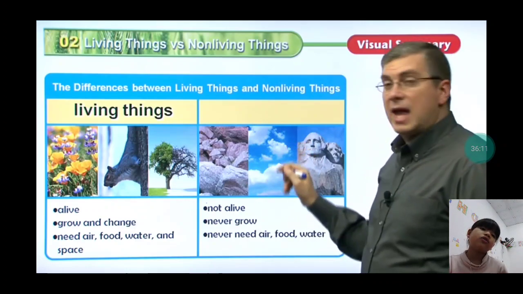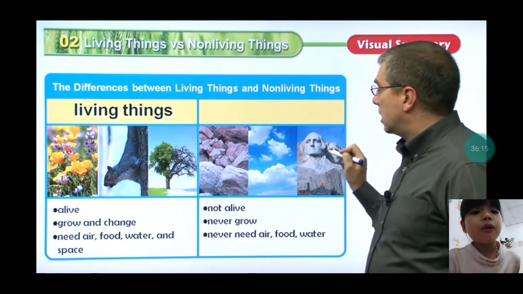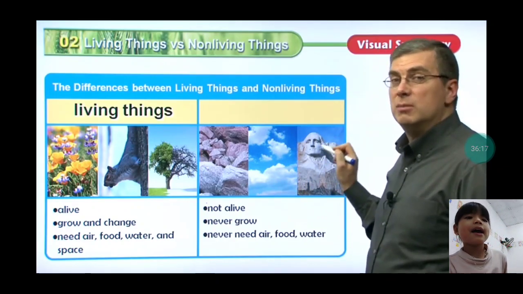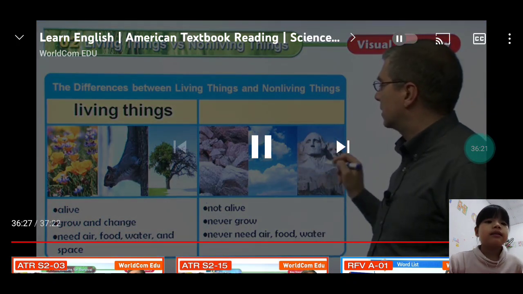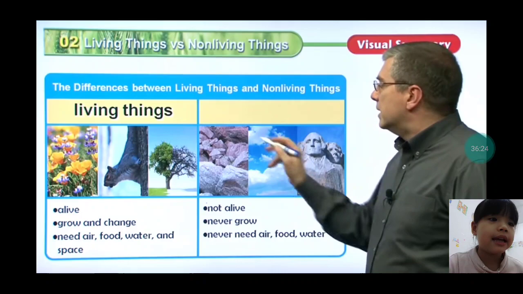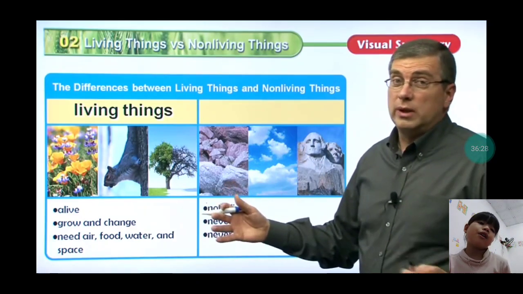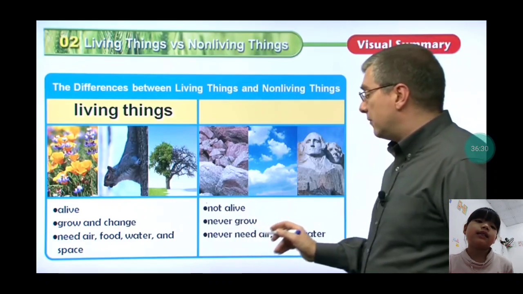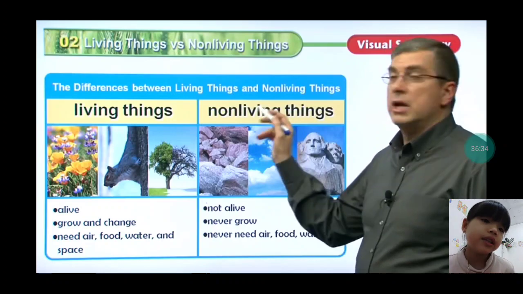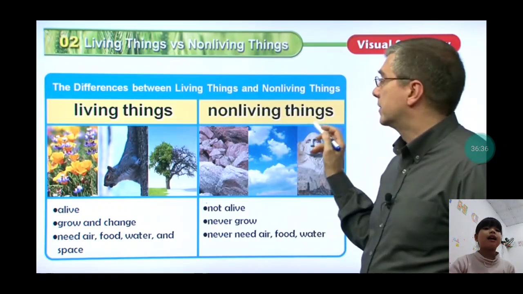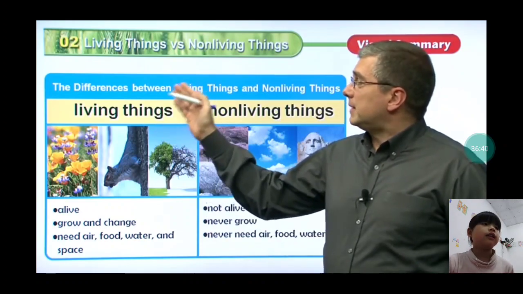We have rocks and sky, which are not alive and never change.